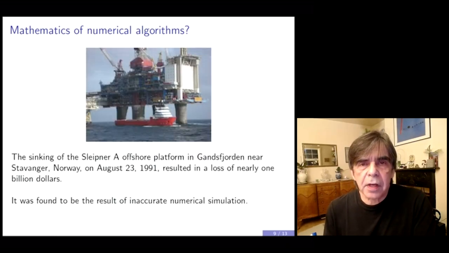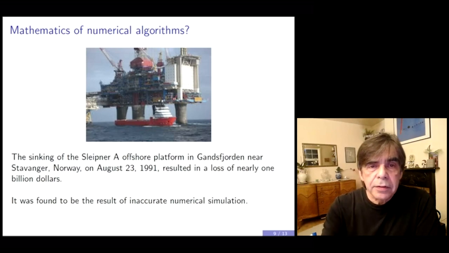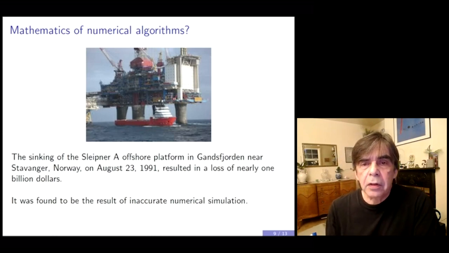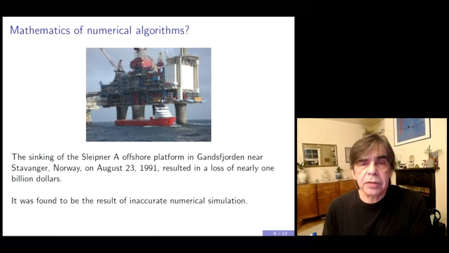So here's an example which illustrates that things can go wrong. So please read this text. The sinking of the Sleipner A offshore platform in Gandsfjorden near Stavanger in Norway on 23rd of August in 1991 resulted in a loss of nearly $1 billion. As the platform collapsed, it was found to be the result of inaccurate numerical simulation.